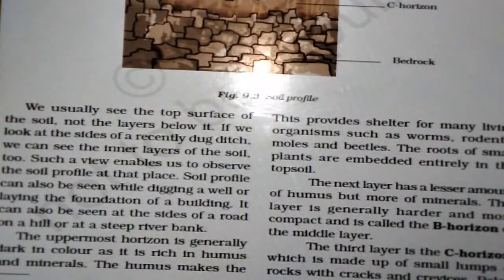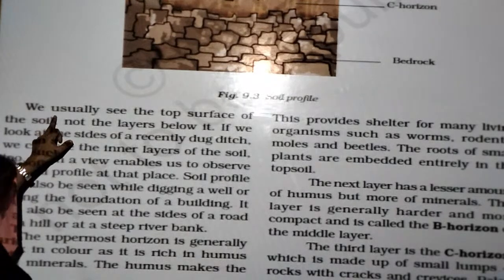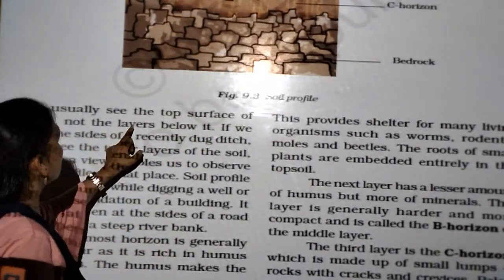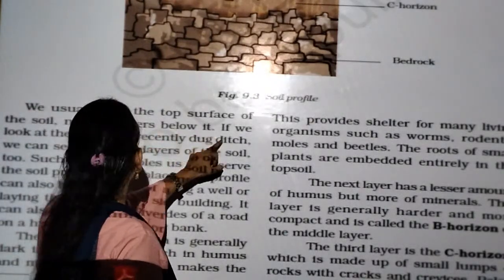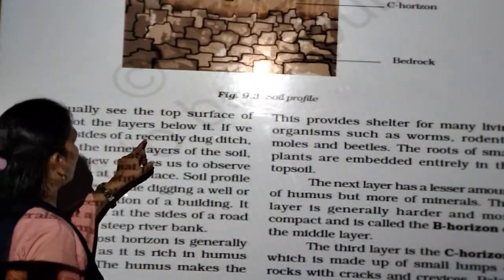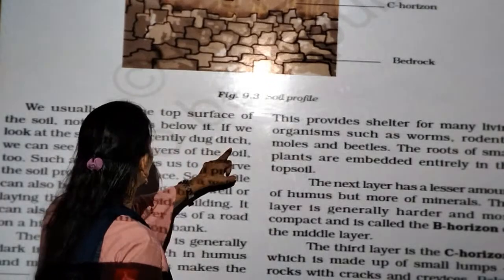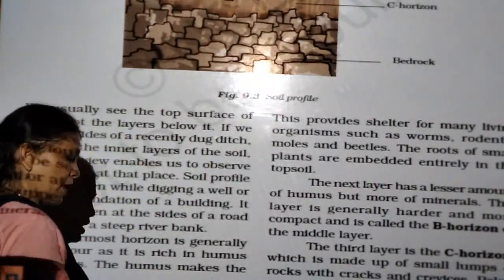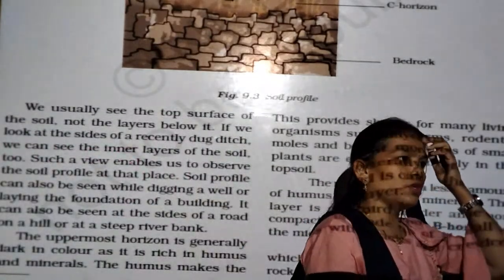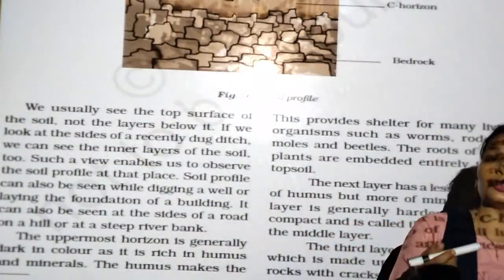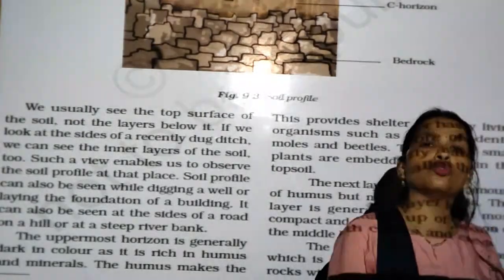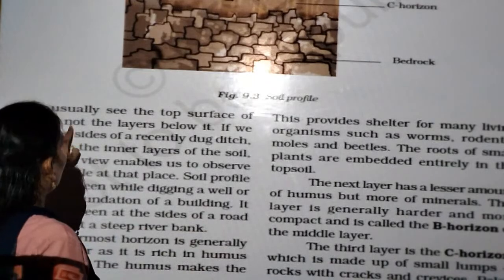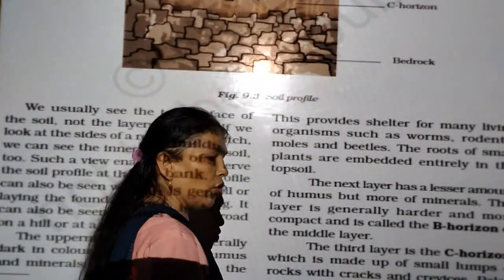Okay. Now here we see that we usually see the top surface of the soil, not the layers below. If we look at the side of a recently dug ditch, we can see the inner layers of the soil. When we dig out the soil with a spoon or an iron rod, we see only the surface of the soil, but not the layer below it.